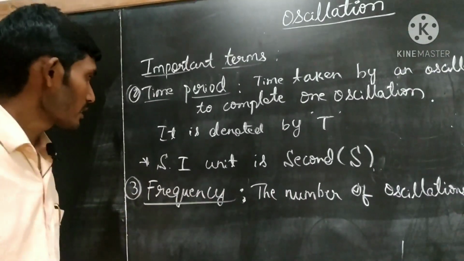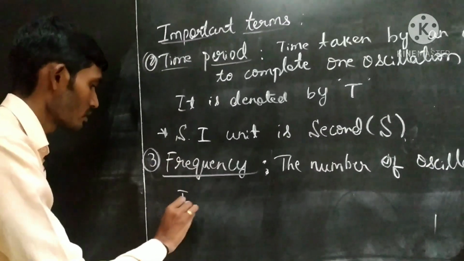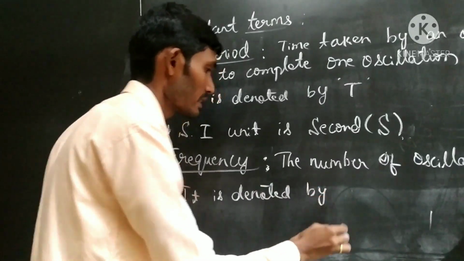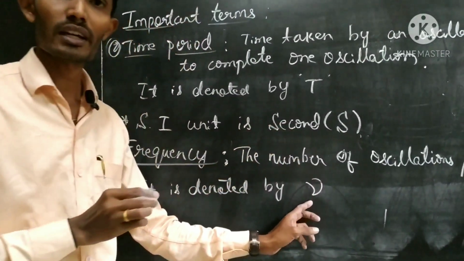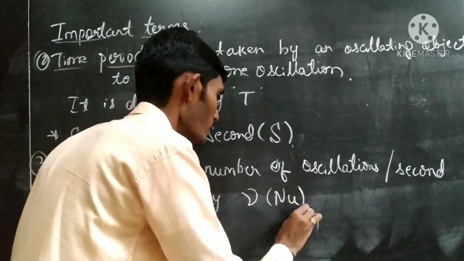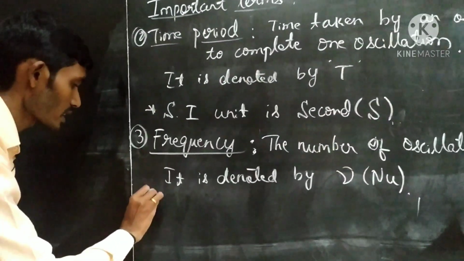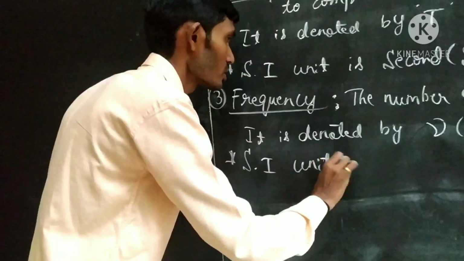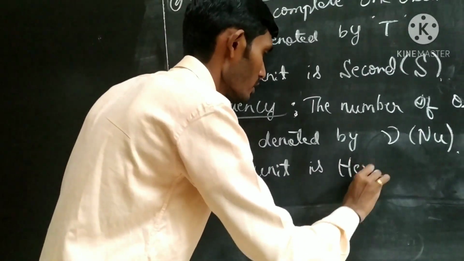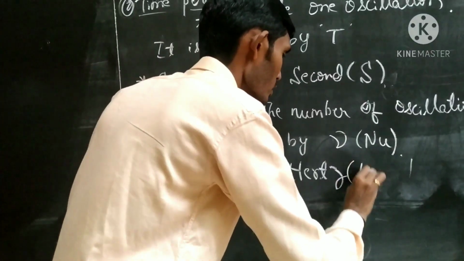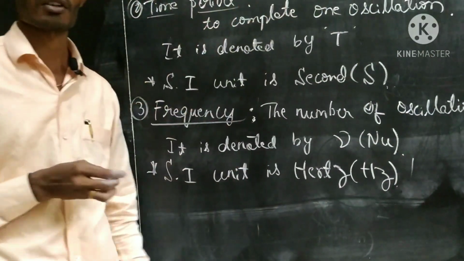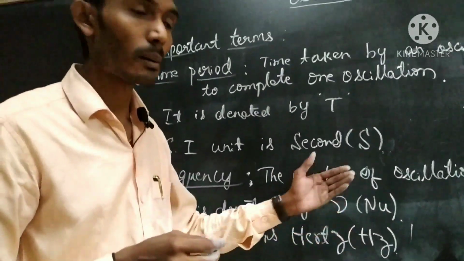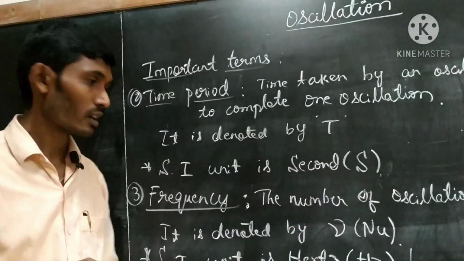Is it clear? It is denoted by the letter nu. Clear? And its SI unit is hertz. In short form we use Hz. So understand the meaning of frequency correctly. How many oscillations are going to complete per second, in 1 second. That is what frequency.